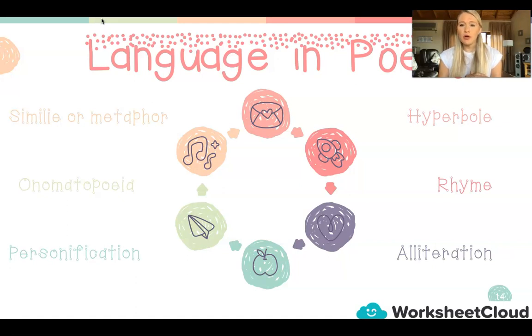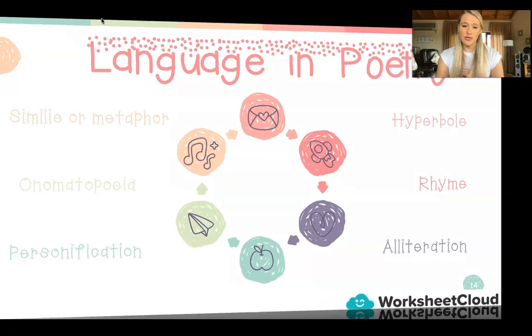So different components of language in poetry, and the language is so important because that gives you your image, that sets the mood and the tone, it describes your characters and whatnot. So the language in poetry is such a crucial element in poetry. So it is an important one.